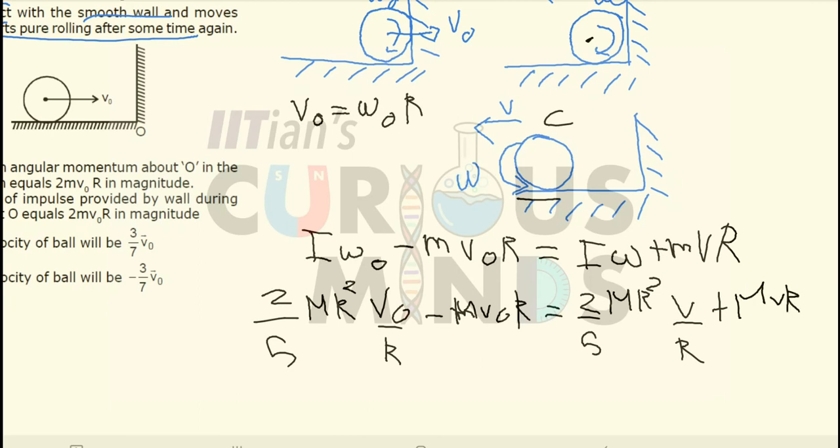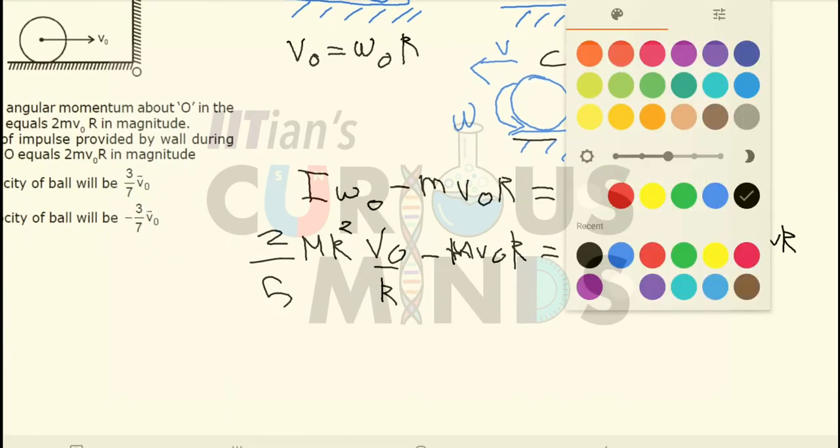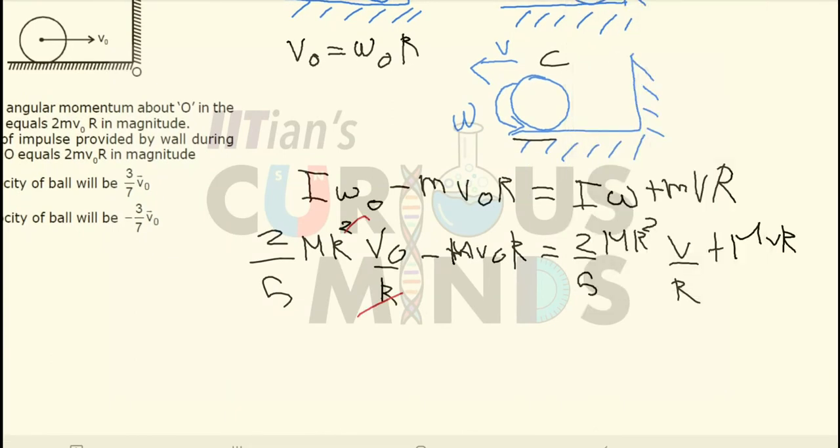Okay, so over here if I calculate these values, the r and r will get cancelled out over here. Okay, so mr and mr will get cancelled out with the same pattern over here. On the left hand side it is equal to 2 by 5 minus v naught, or it should basically be v naught minus 2 by 5, which will be equal to 3 by 5. Okay, or I can say that minus 3 by 5.